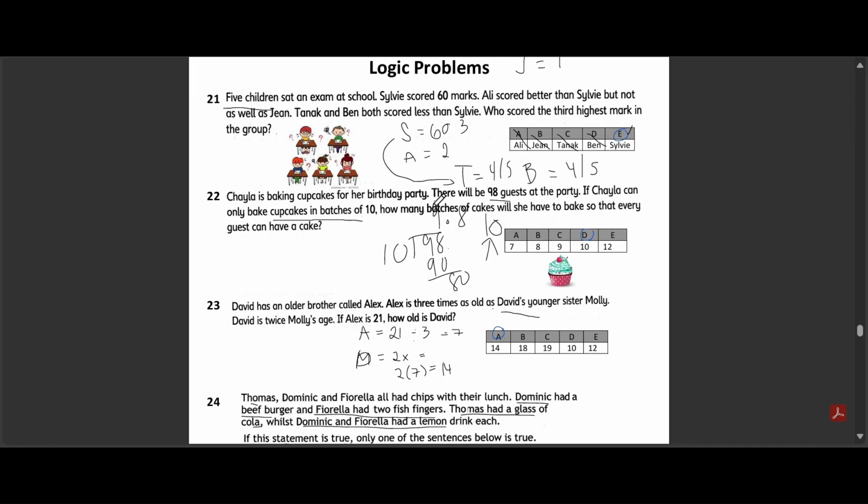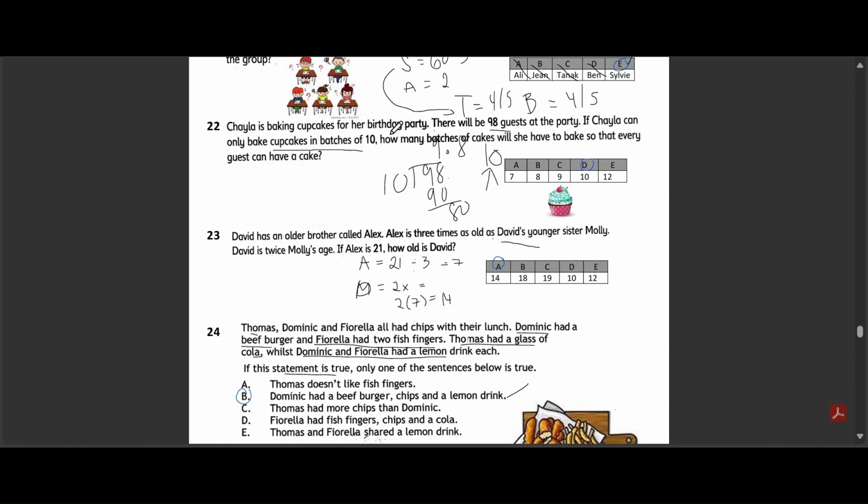Question 22. Chayla is baking cupcakes for her birthday party, and she has 98 guests coming. If Chayla can only bake cupcakes in batches of 10, how many batches does she need to bake so every guest gets a cupcake? Option A, 7. Option B, 8. Option C, 9. Option D, 10. Option E, 12. The correct answer is option D, which is 10.